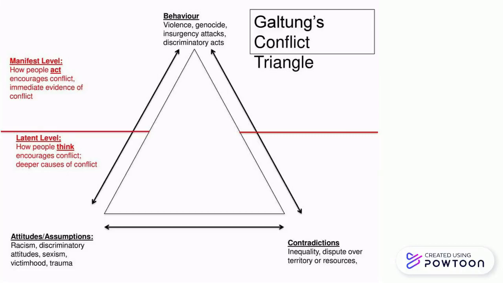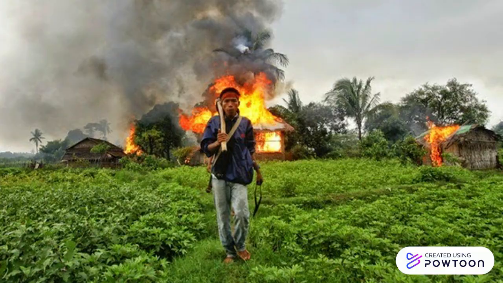The last component is behavior. Galtung stated that behavior is the only visible element because it presents very clearly the way conflicting parties act toward each other. So the behavior can vary from cooperative to coercive. However, in a violent conflict, negative behaviors like threat, coercion, and destructive attack are likely to be present.